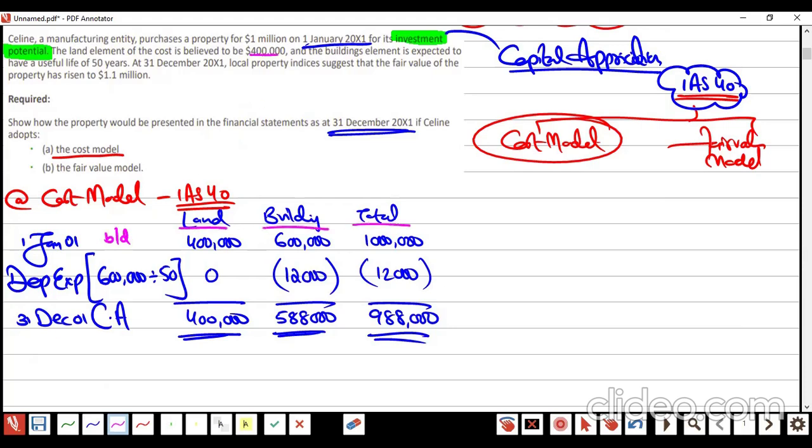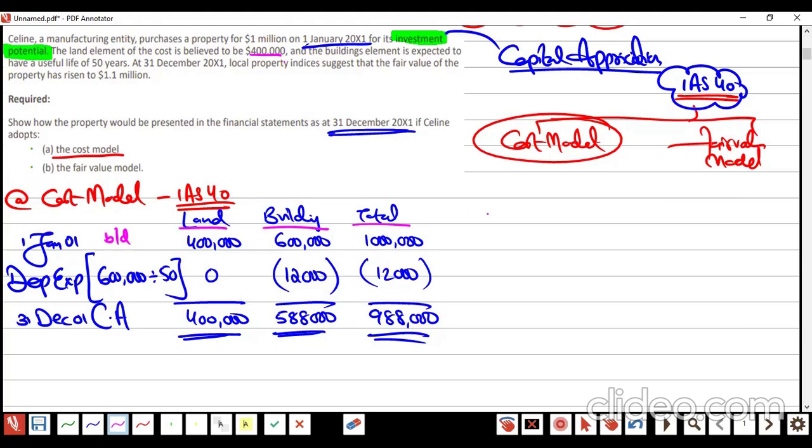Land has 400,000. Total was 1 million. So the building is 600,000, and per year depreciation is 12,000. Any problem? No. So the answers are correct. 988 is right.